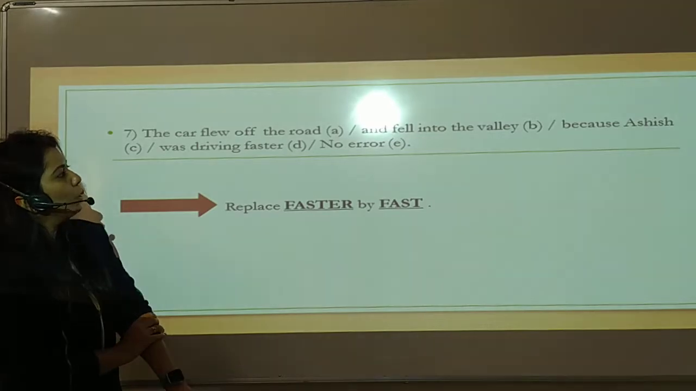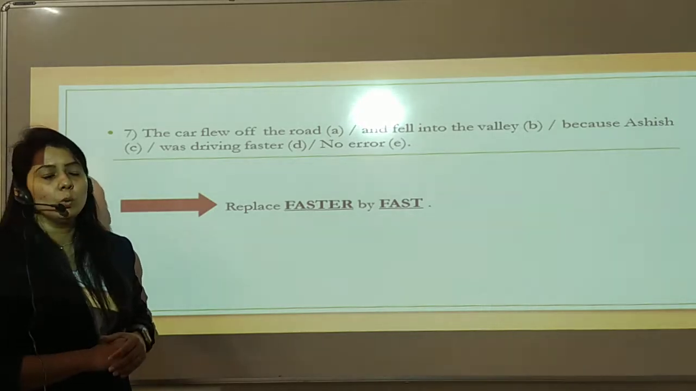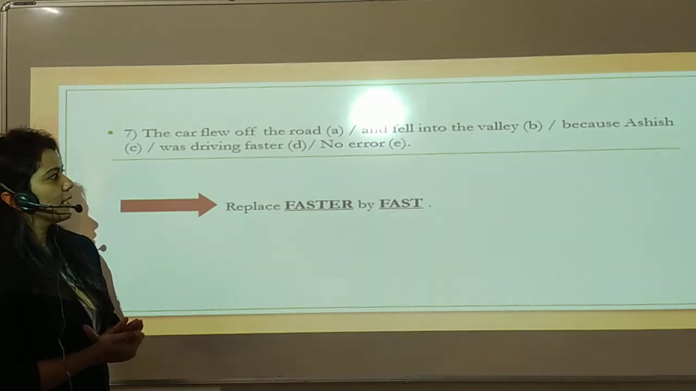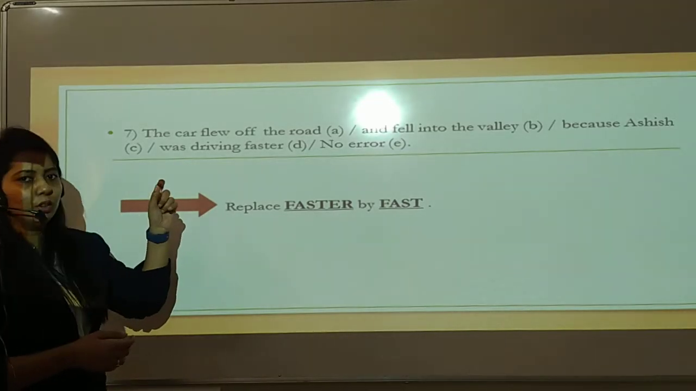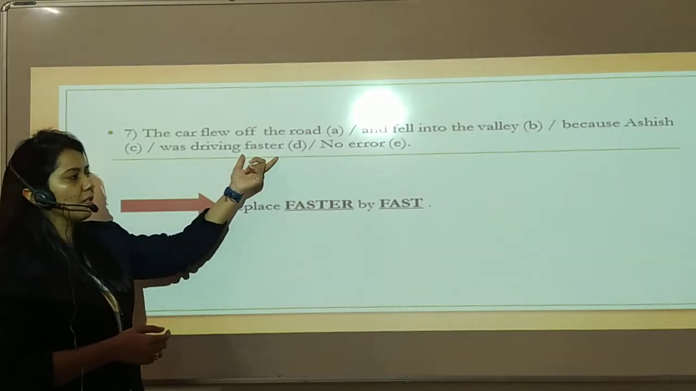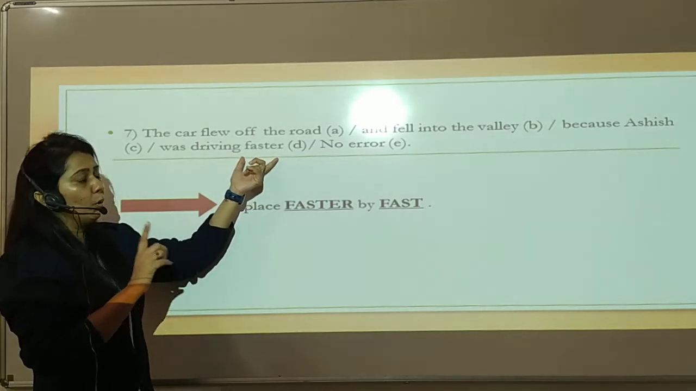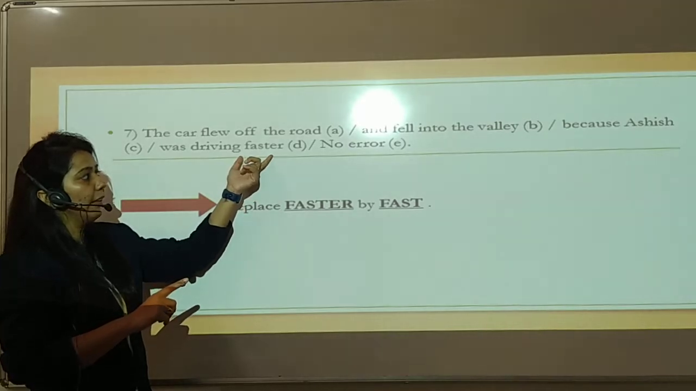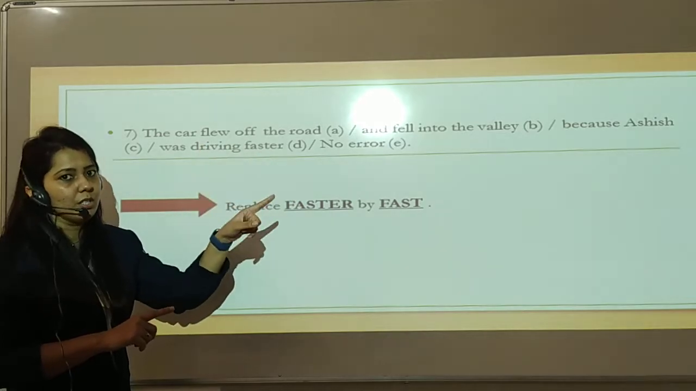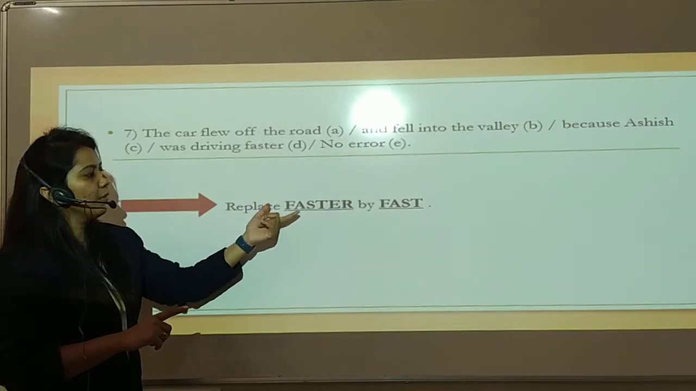The car flew off the road and fell into the valley because Ashish was driving faster. No error. Here again the sentence is divided into 5 parts. You have to read the sentence very carefully. See guys, here there is no comparison made. So only positive degree should be used, but here they have used comparative degree. Here no comparison is made; they are only talking about Ashish. Ashish was driving fast, not faster. So you have to replace faster by fast.